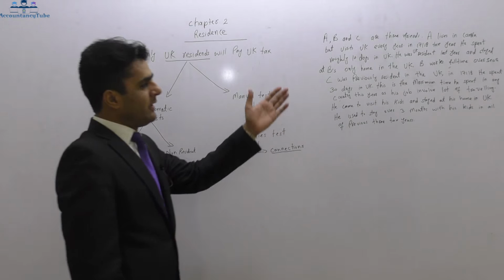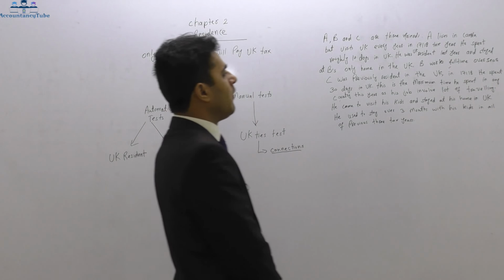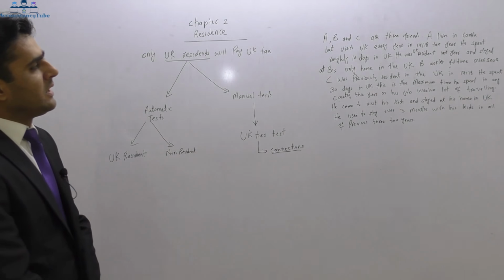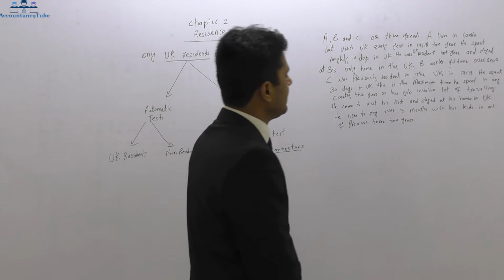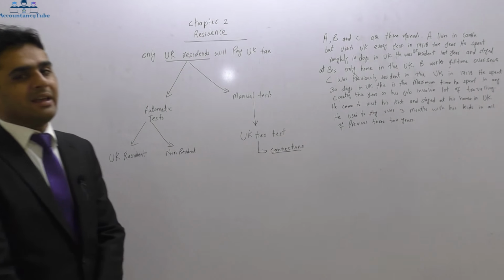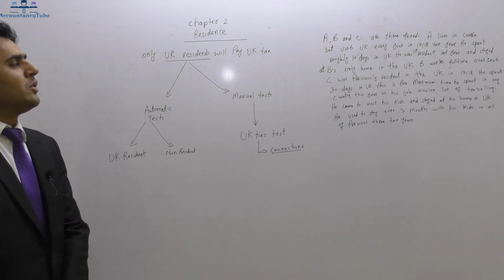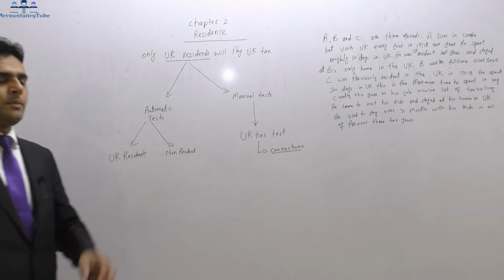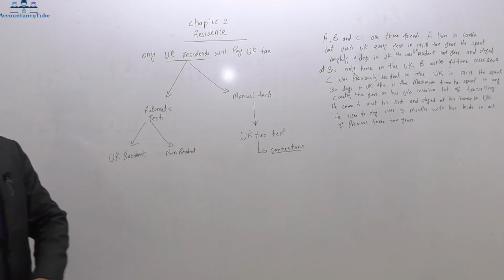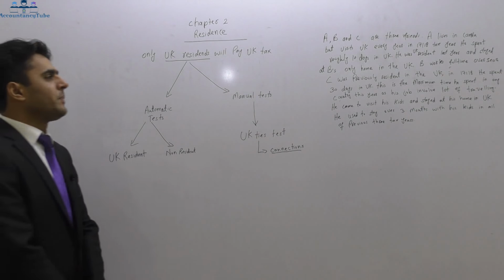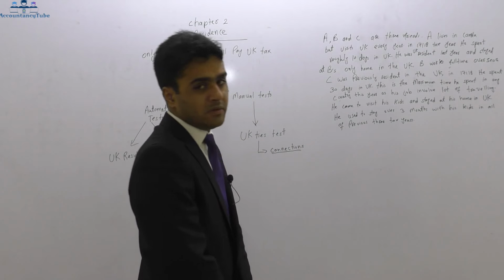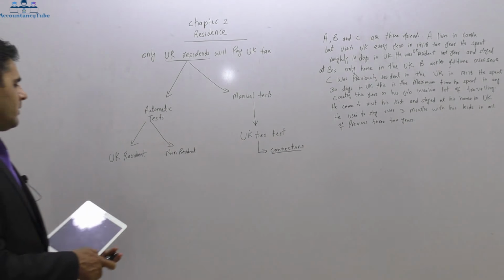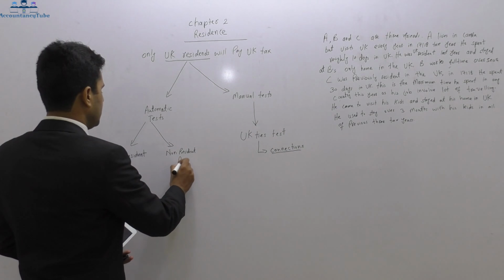Alright, now read again. A lives in Canada, which means he lives overseas but visits the UK every year. In the 17/18 tax year, he spent 10 days in the UK. So these are clearly less than 16 days. So automatic non-resident test number 1, which says if you spend less than 16 days in the UK in any tax year, then you are non-resident. Alright, so A is non-resident.